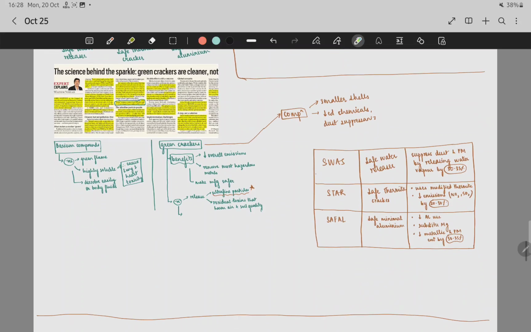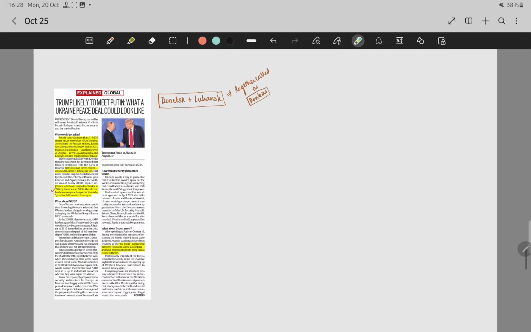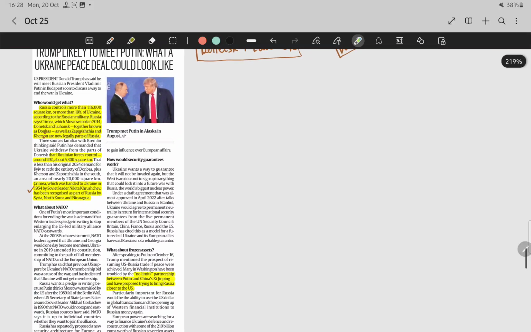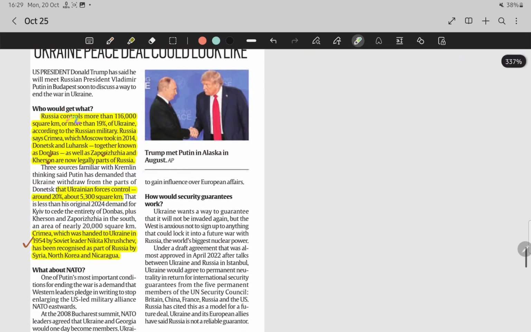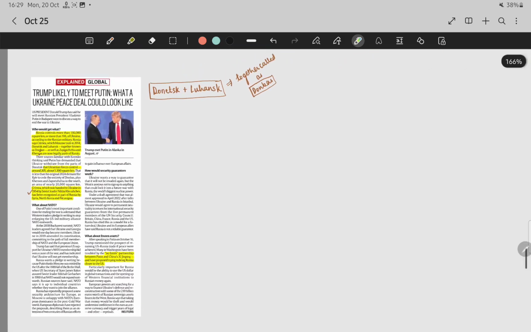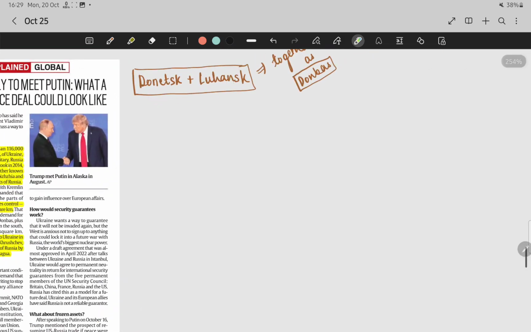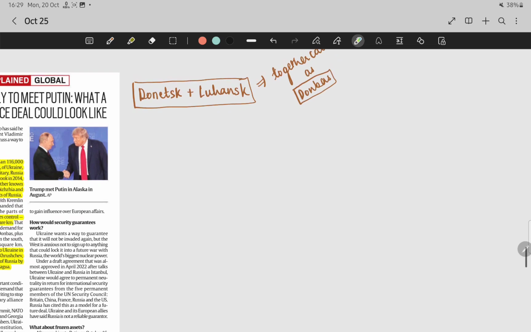So now let us go to another topic, that is about Russia and Ukraine. They are saying that Trump is likely to meet Putin, and what a Ukraine peace deal could look like. You have to remember some points they have given here: Russia controls more than 1,16,000 square kilometers, that is more than 90% of Ukraine. What is important for us is that Donetsk and Luhansk together are called Donbass.